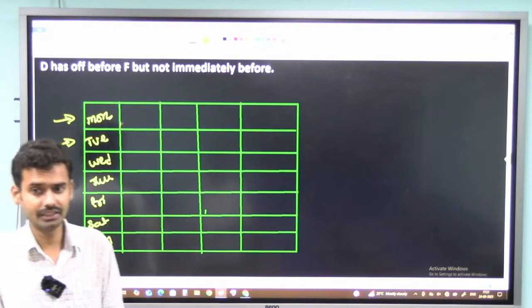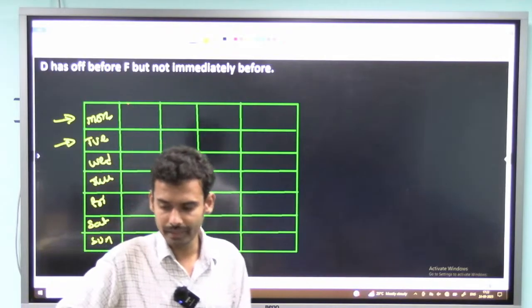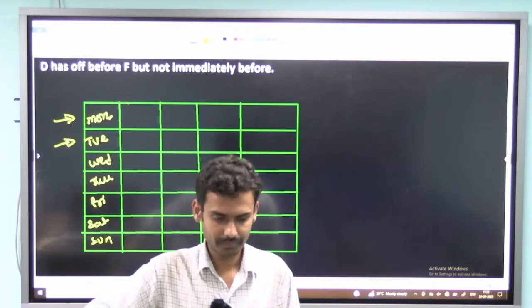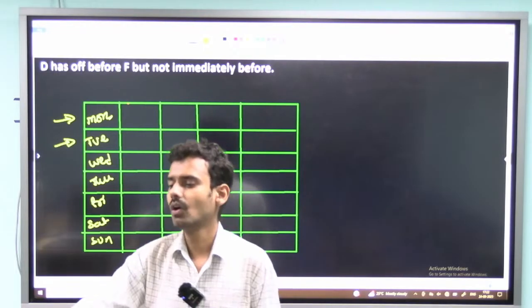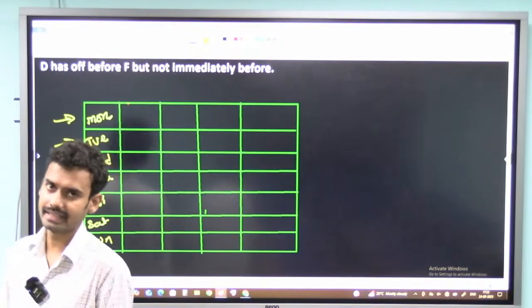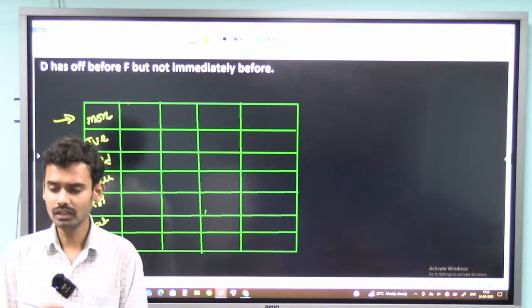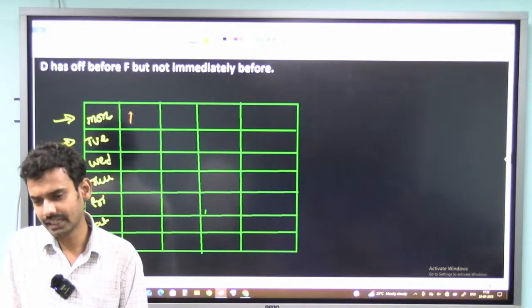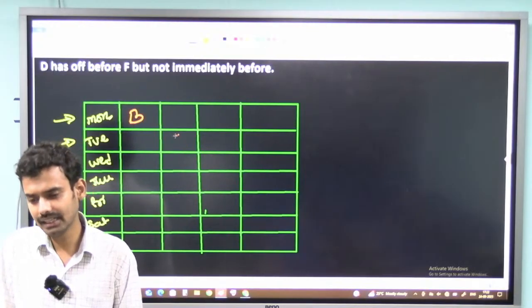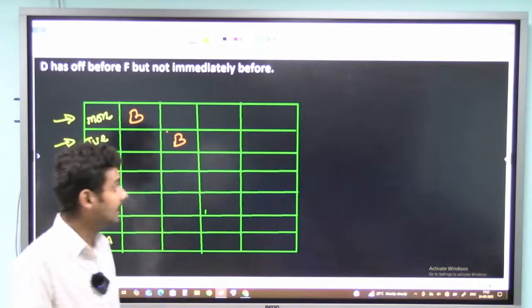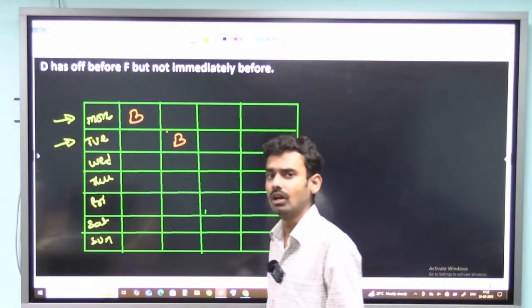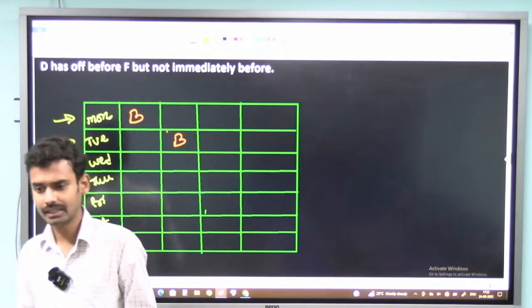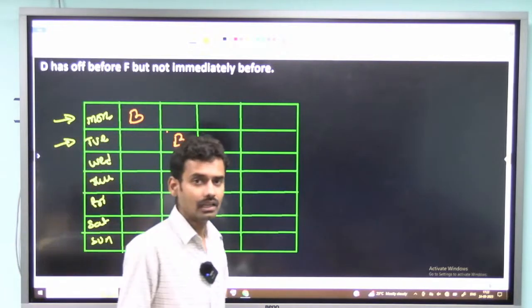Now there are two conditions. In the first condition, I can take B on Monday. In the second condition, I can take B on Tuesday, but I can't take it on Wednesday. So in the first condition, let me take B here. In the second condition, let me take B here. As of now, it is leading to only two conditions, so two cases or two possibilities. Whenever there are one or two possibilities, you can consider it as a direct hint.